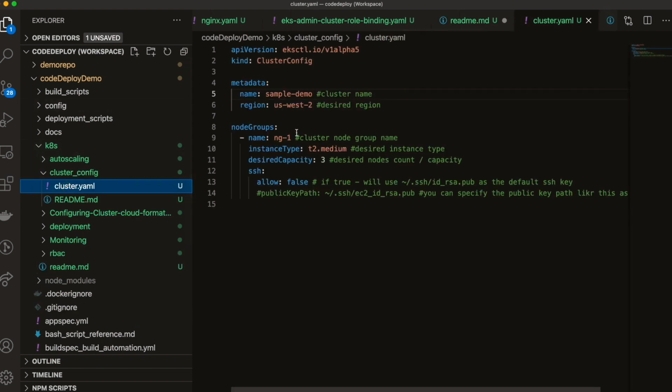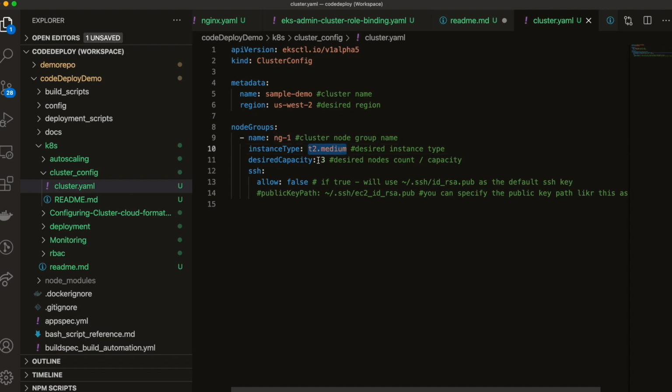If you see here, we have the API version, kind ClusterConfig, name sample-demo, and you have to mention the region. In the node groups, you have to mention the name of the node group and the instance type. For the demo or development, a T2 level instance is fine.